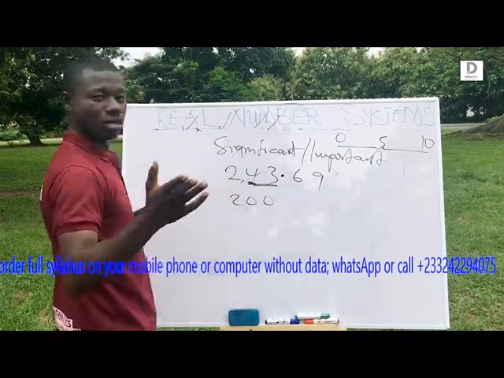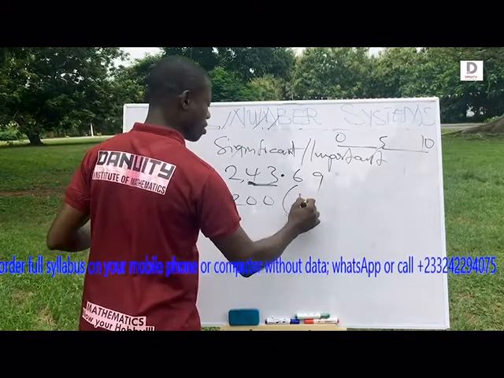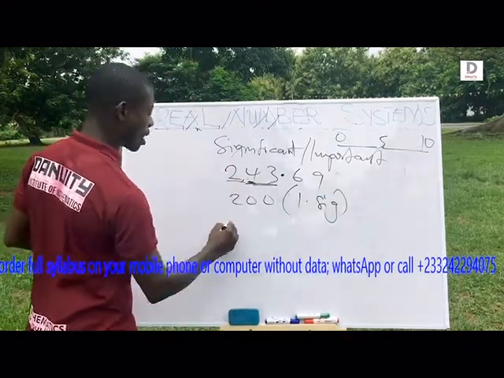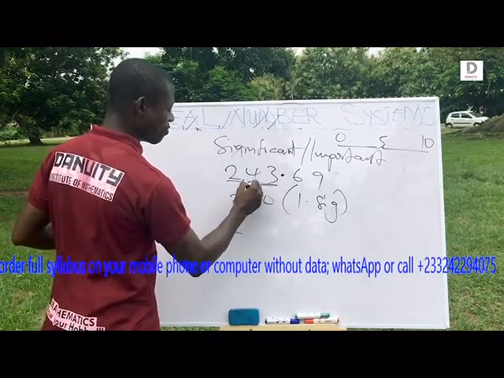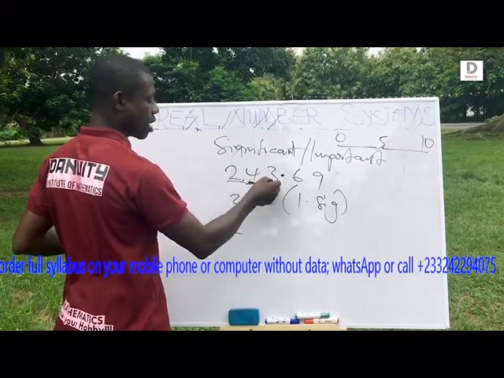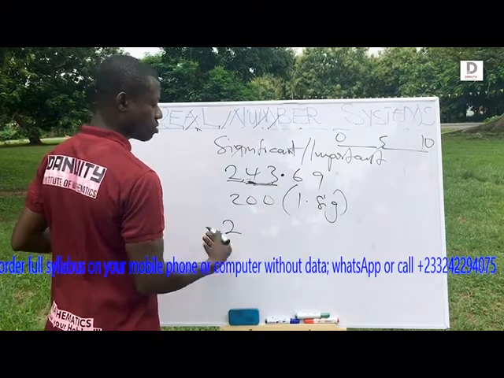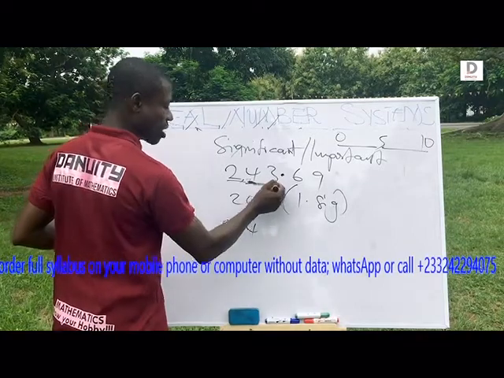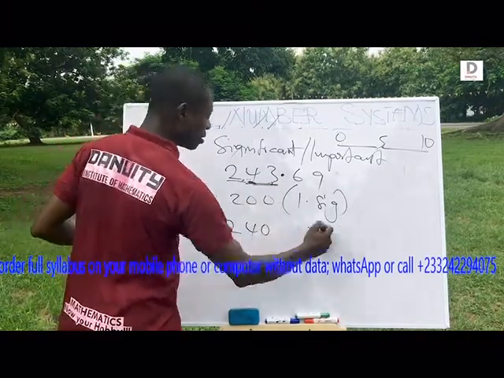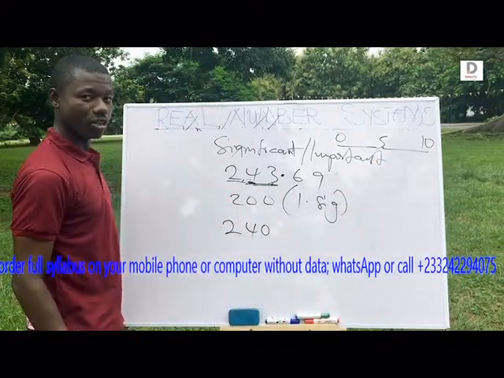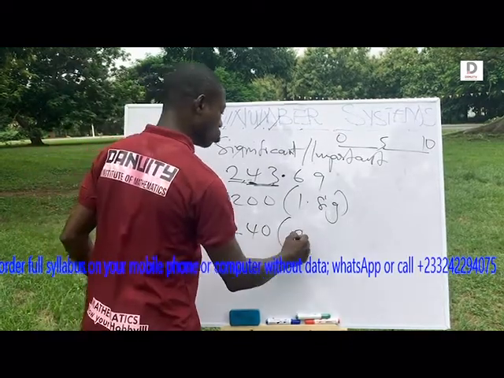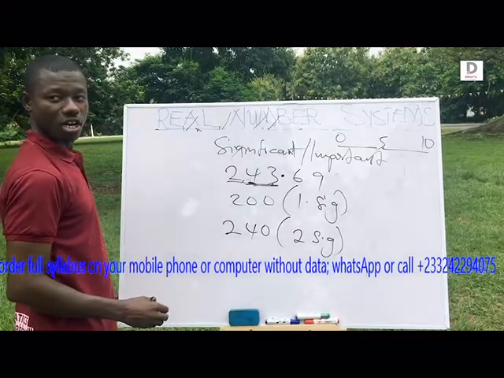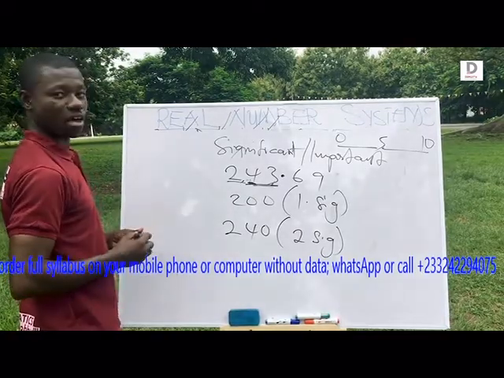So let's go to 2 significant figures. So I want 1, 2. So I get 2. The next number is 4. I must use this one to round, but I cannot round up. So it becomes what? 4. So 2 important figures. This one is a whole number. I'll make it 0. Then I throw the rest away. So this is what? 2 significant figures. So this is the picture of it.